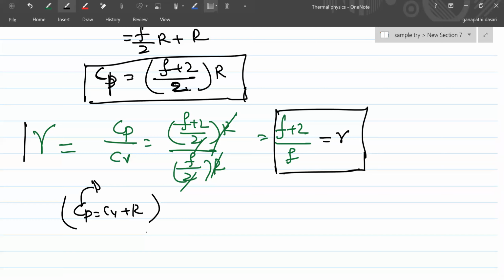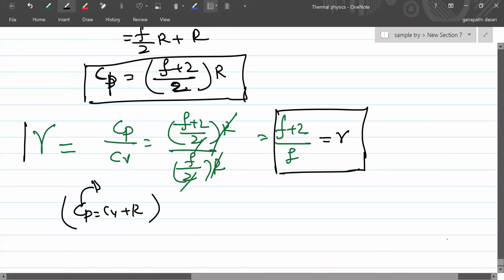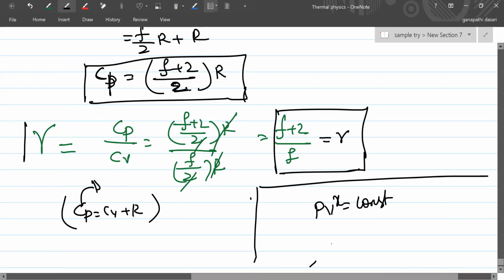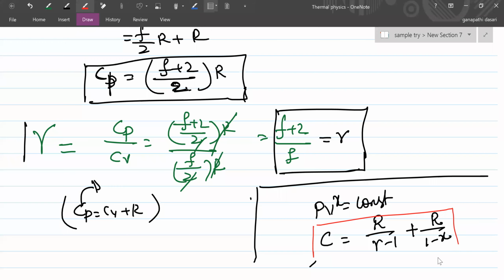For any process of PV power x is equal to constant, here you make a note of it: C is equal to R by gamma minus 1 plus R by 1 minus x. Okay. C is equal to R by gamma minus 1 plus R by 1 minus x, for PV power x is equal to constant. Make a note of it.